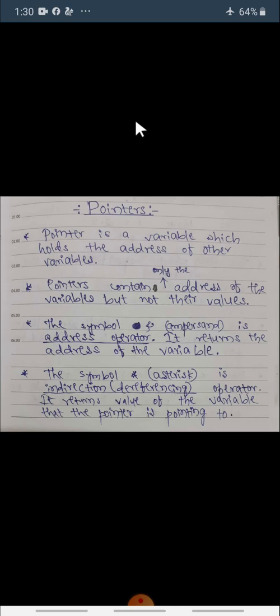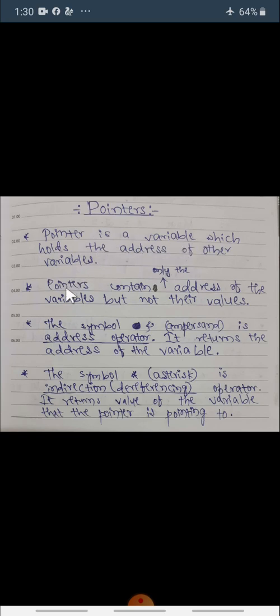So here pointer is also a variable, but the only difference is variables hold or store values, but pointers store or hold addresses. So address of what? These pointers store the address of other variables. So a pointer is nothing but a variable which holds or stores the address of other variables.